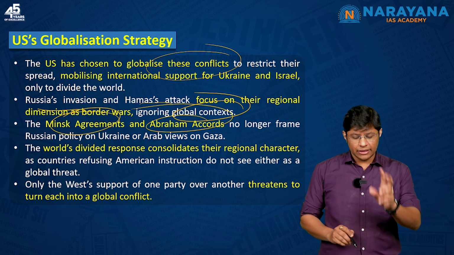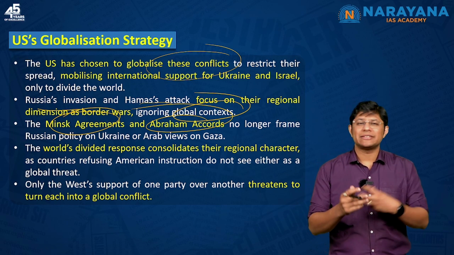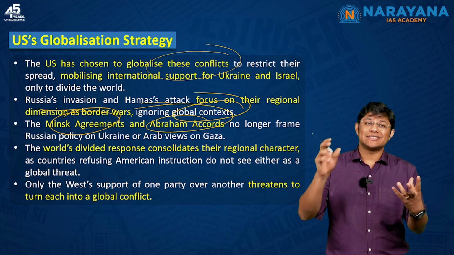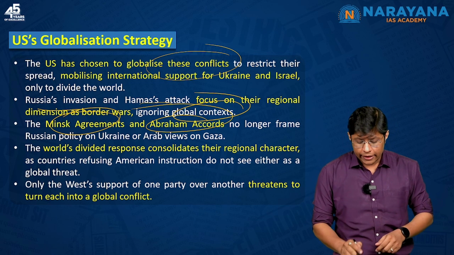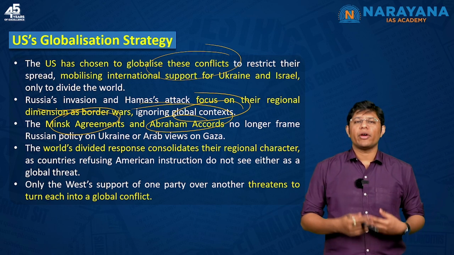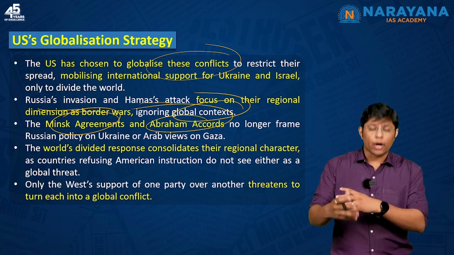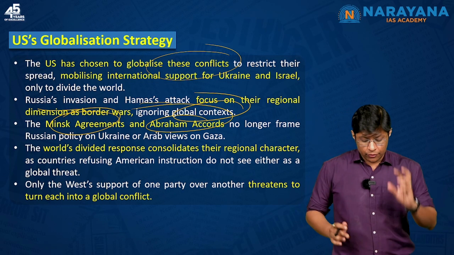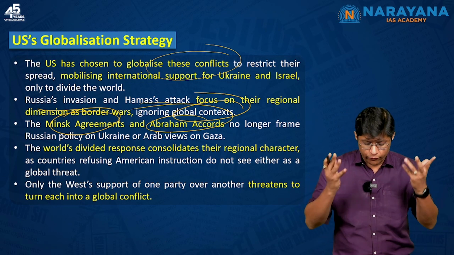Now, what is this Minsk Agreement? This agreement was signed between the Ukrainian forces and the Russian separatists in eastern Ukraine to solve the eastern Ukraine problem. And the Abraham Accord was an initiative wherein the accord was trying to normalize the relations between Israel and the Arab world. Now, these agreements have lost their importance because of the ongoing war.